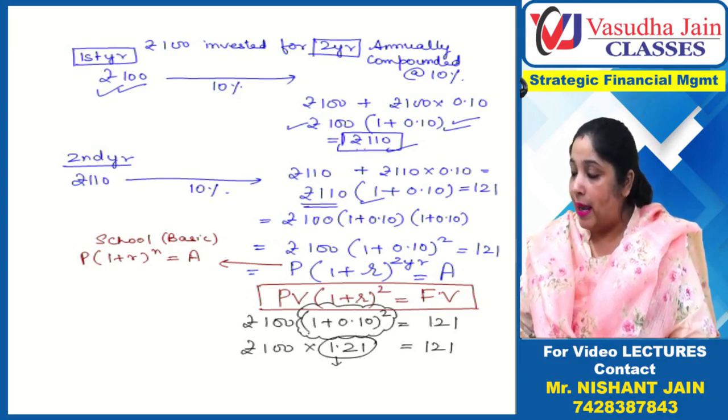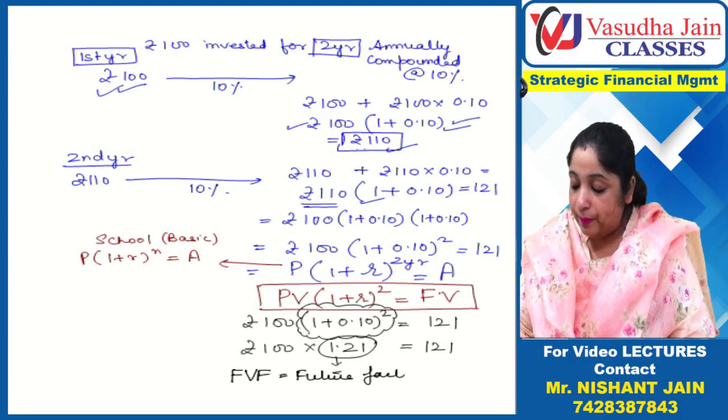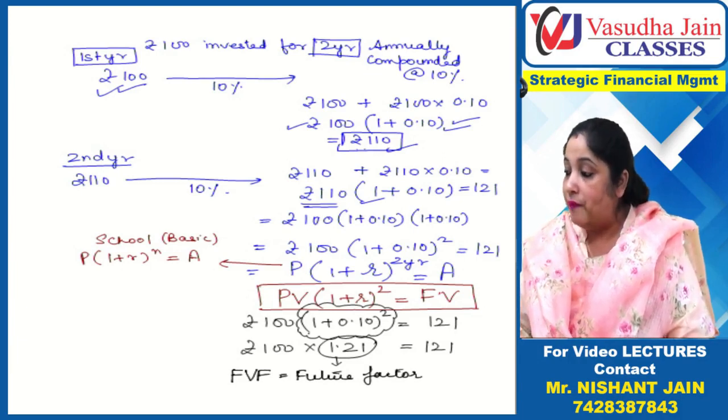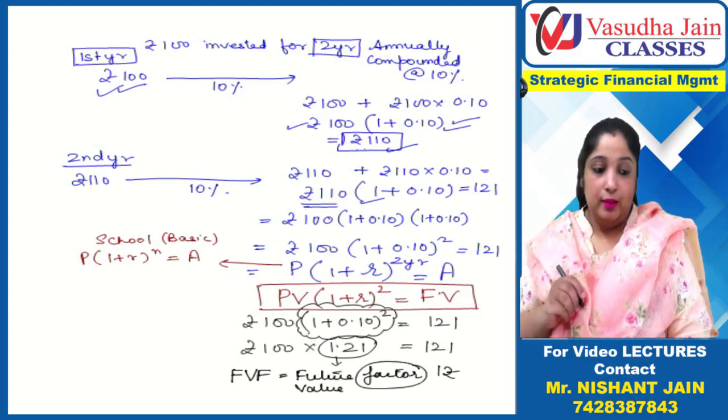This is called the future value factor. Please understand carefully. Future value factor. Factor means 1 rupee.